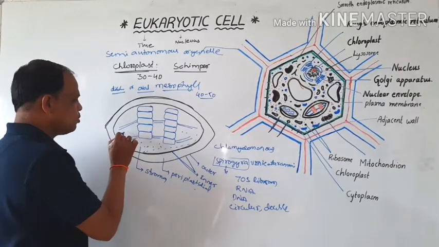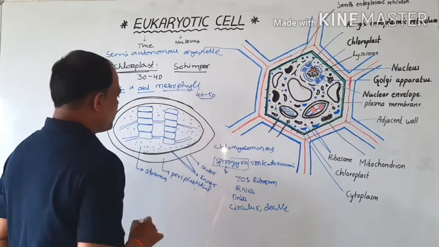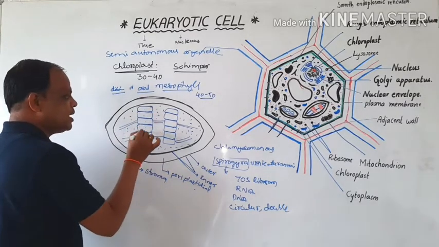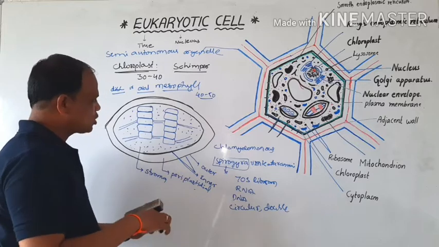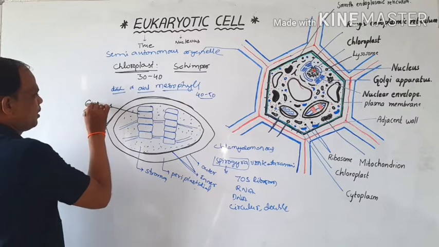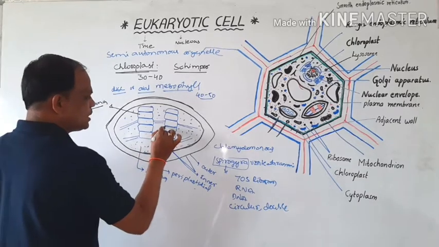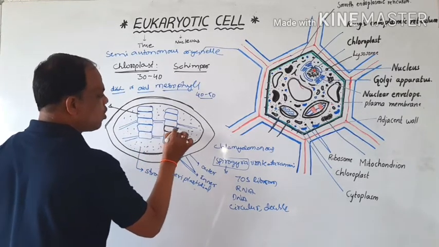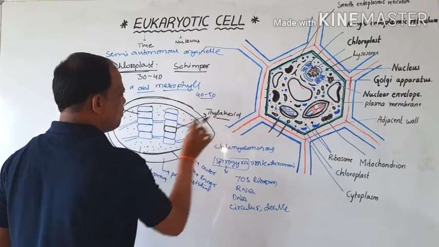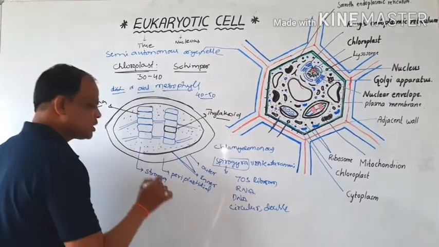And this is the stroma part. All of this is the stroma, and here a bunch of sac-like structures is present. These are also called grana, and the individual sac is called a thylakoid. The thylakoid is a very important part of the chloroplast, because the chloroplast is involved in the process of photosynthesis.